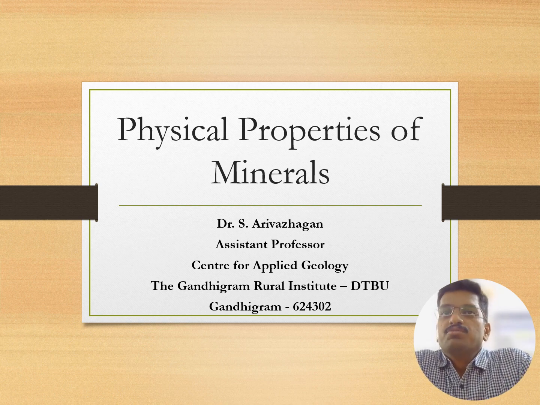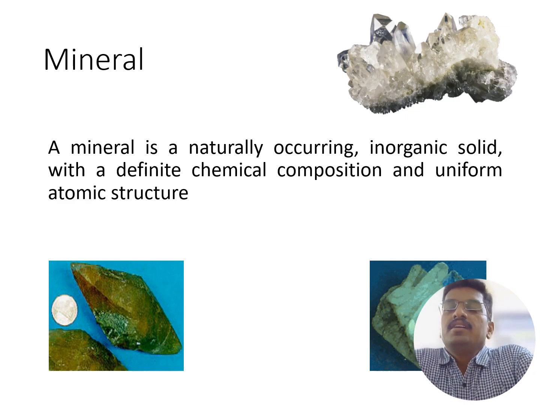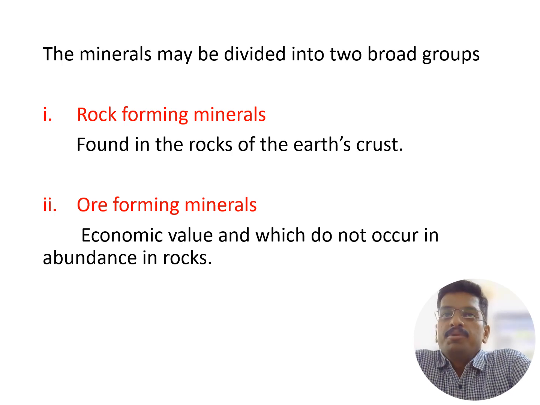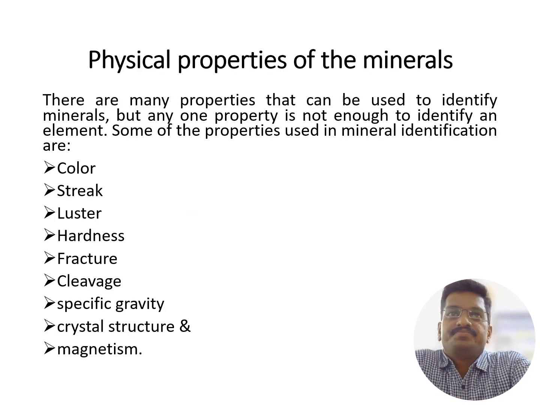Today I am going to discuss the physical properties of minerals. So we know that a mineral is a naturally occurring inorganic solid with a definite chemical composition and uniform atomic structure. Here we are going to discuss two types of minerals, the rock forming minerals as well as the ore forming minerals. The rock forming minerals are found in the rocks of the earth's crust. The ore forming minerals have economic value and do not occur in abundance in the rocks.